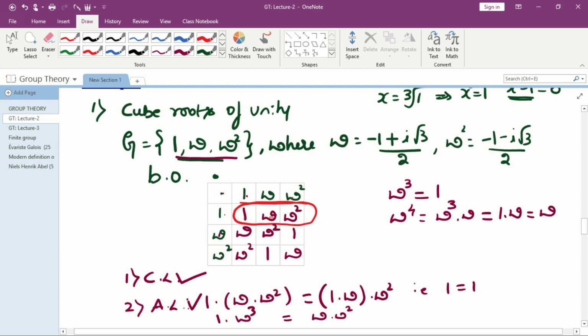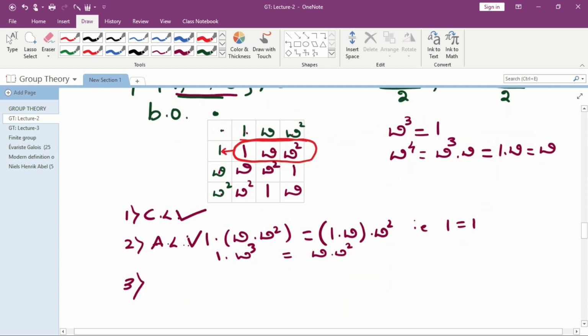Here also we have 1, omega, omega square, and we must have the same order. And this row is headed by 1. Therefore 1 is the identity element. So for the identity law, the row headed by 1 is the same as the topmost row. Therefore 1 is the identity element.